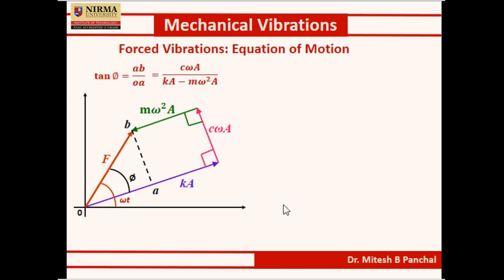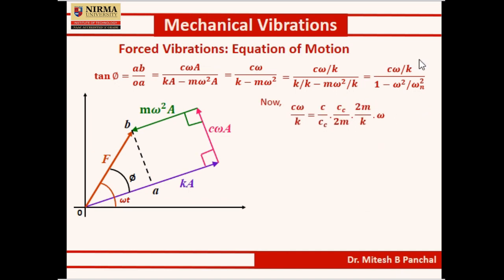That is nothing but C omega A divided by Ka minus M omega square A. Dividing by A, and then dividing by K, the end result will be C omega by K, whole divided by 1 minus omega square divided by omega n square. Here K by M is considered as omega n square.